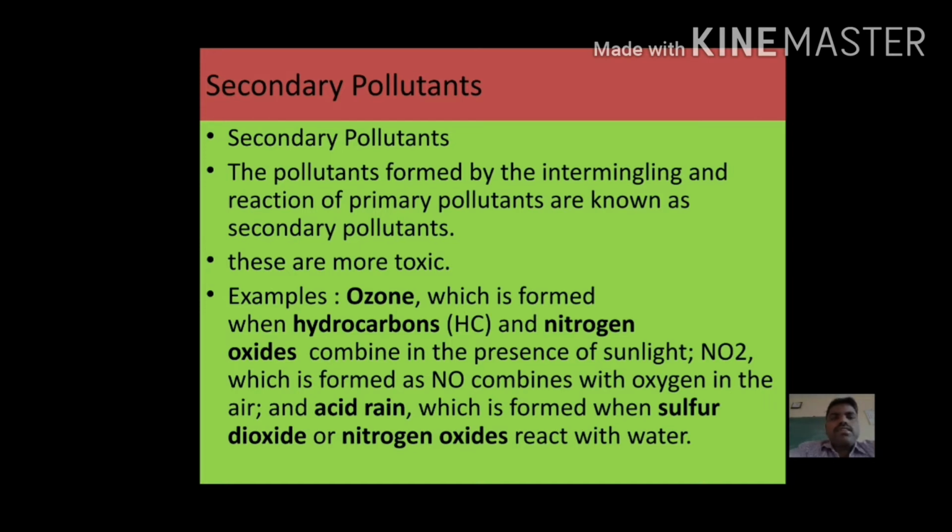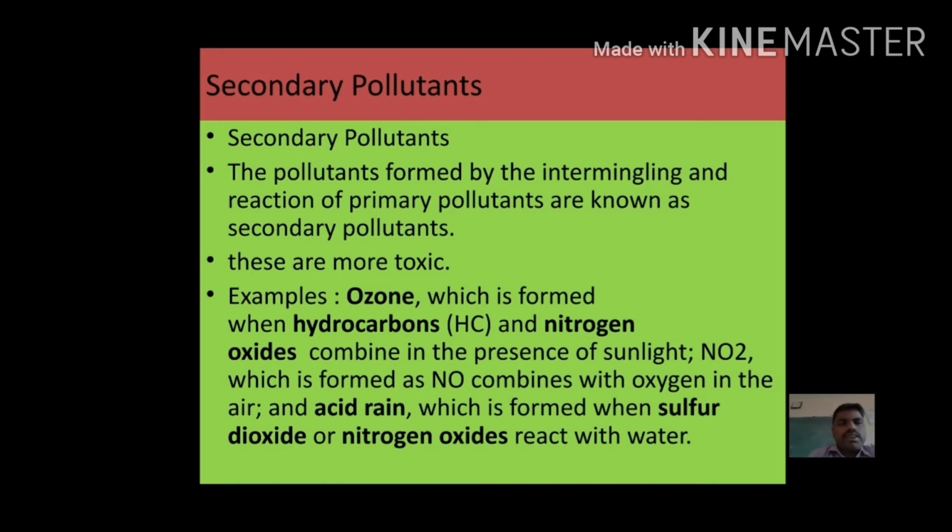For example, ozone, which is formed when hydrocarbons and nitrogen oxides combine in the presence of sunlight.